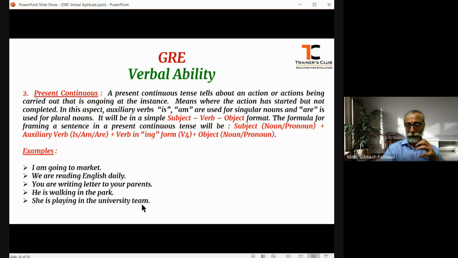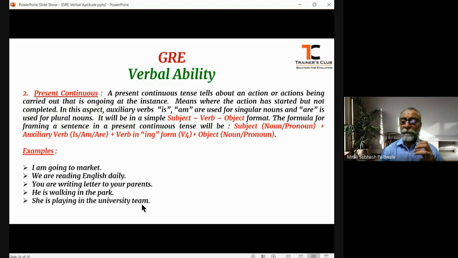Now, let us go further to the next aspect of the present tense. The next aspect of the present tense is the present continuous tense.